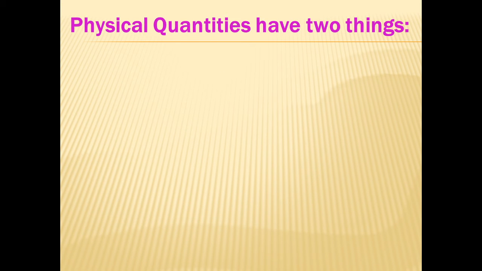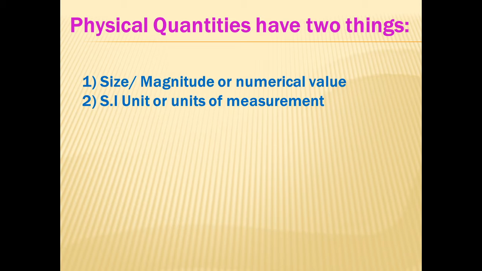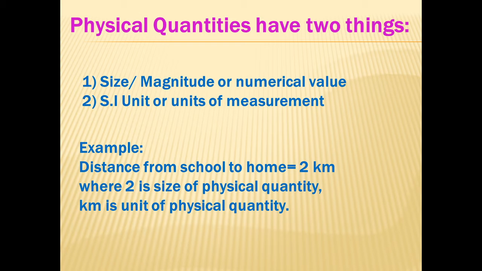Now, to represent or to express any physical quantity, we need two terms. Or you can say every measurement has two parts. First is size, magnitude or numerical value. Second is SI unit or unit of measurement. For example, when somebody asks you, how far is your school from home? You might say that distance from school is 2 km, where 2 is size of physical quantity and kilometer is unit of physical quantity.